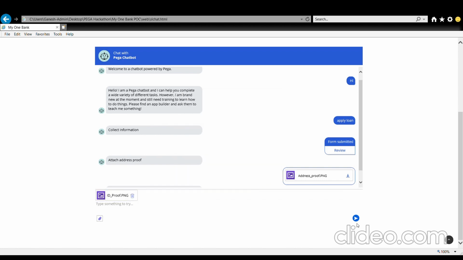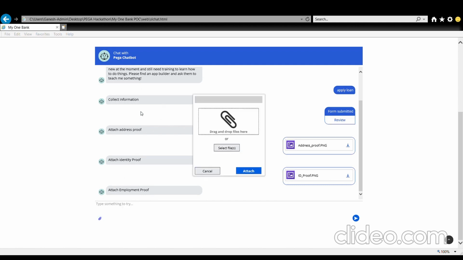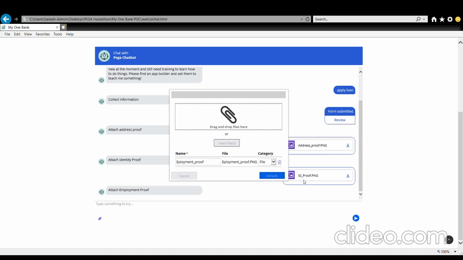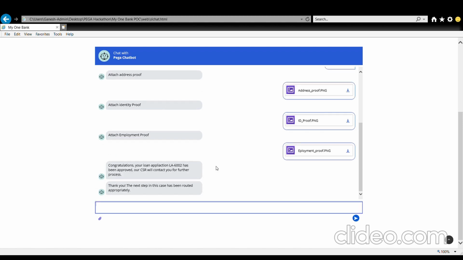And at last, we have to upload the employment proof. Once the customer uploads these documents and submits, the system will automatically do the assessment and try to automate the approval process.